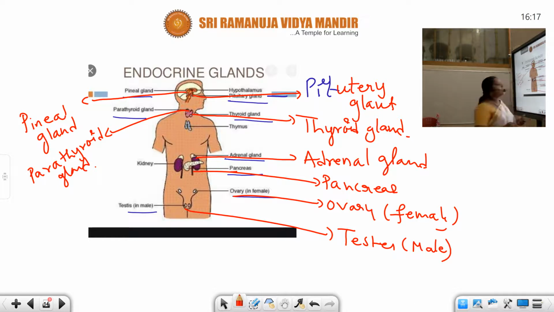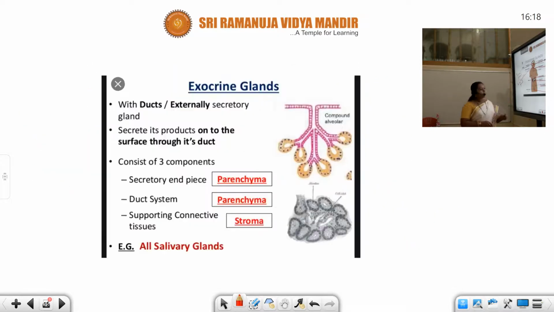So these are the different endocrine glands generally present in every human: pituitary, pineal, thyroid, parathyroid, adrenal, pancreas, ovaries in the female, as well as testes in the case of male.